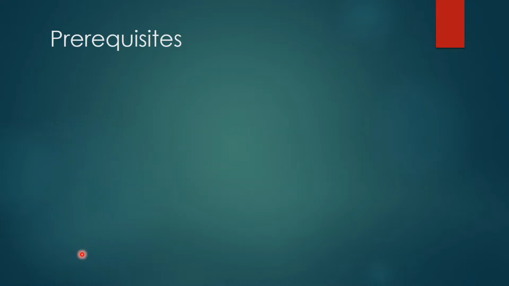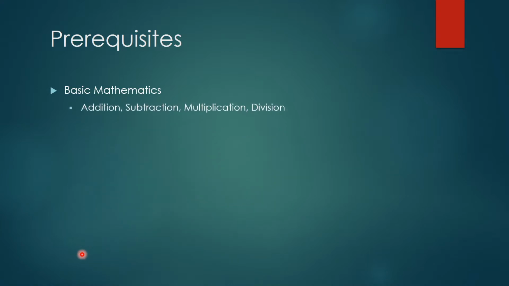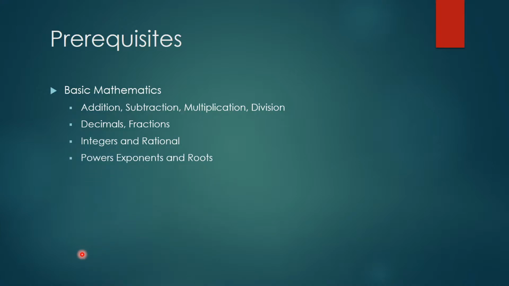So, before beginning, let's talk about the prerequisites of this course. I am assuming that you passed class 4 or 5, so you should know the very basics of mathematics. Basics means it's very easy, like addition, subtraction, multiplication, division, and the concept of decimals and fractions, and what are integers and rational numbers, and powers, exponents, and roots, and nothing else. Whatever else you have to know, I will tell you.